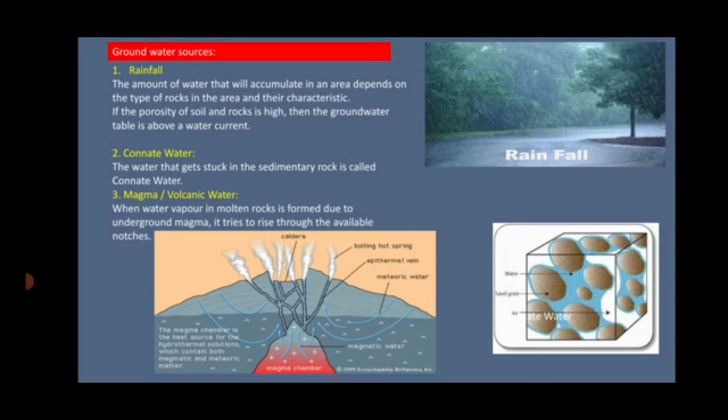And next, magma or volcanic water. Water vapor in the molten rocks is formed due to the underground magma. Okay, then what happens? It rises through the available notches. If suppose it does not find any place to come out, what happens? It eventually condenses and transforms into water. This is called volcanic water.